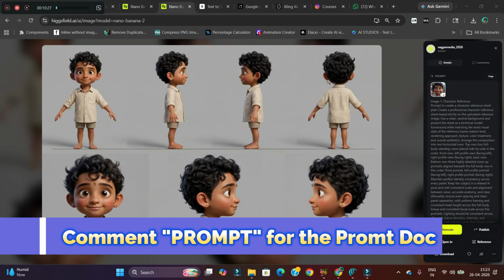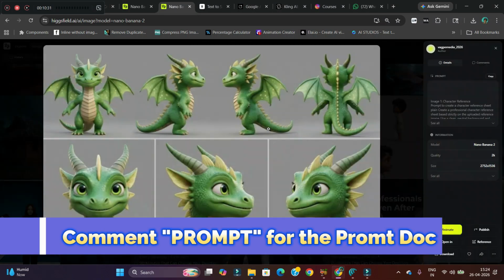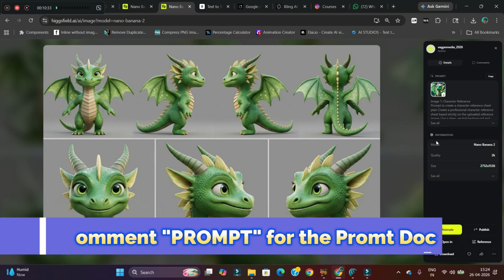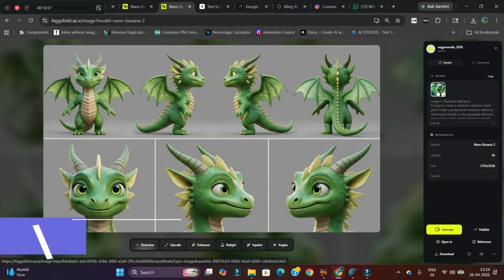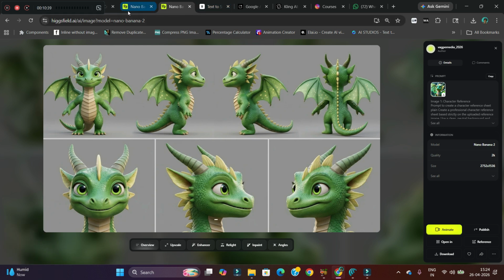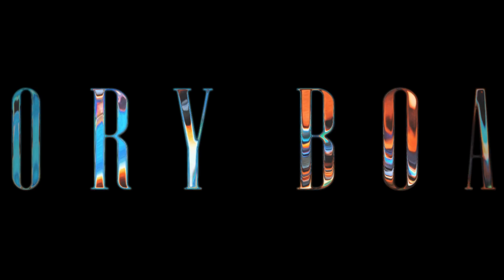Like this, I have created the character reference for the second character as well. The same prompt I have used, just changed the reference image, which I have created from the previous software. Once this is done, now it is time we will have to create the scene by scene prompt from ChatGPT. So let's go.